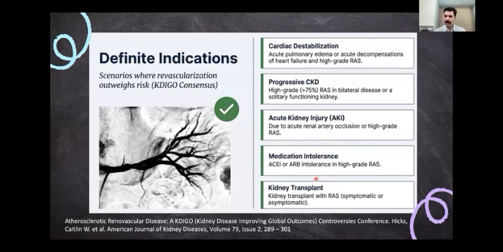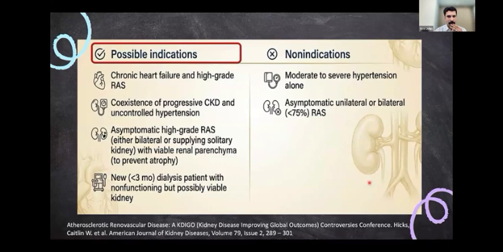Then medication intolerance: you are giving an ACE inhibitor or ARB, and the patient has a creatinine rise with high-grade renal artery stenosis. That also becomes a definite indication as per KDIGO. And in kidney transplant patients with renal artery stenosis, most of us, if it is symptomatic, if the patient's hypertension is on the higher side and creatinine is worsening, go ahead with the stenting.